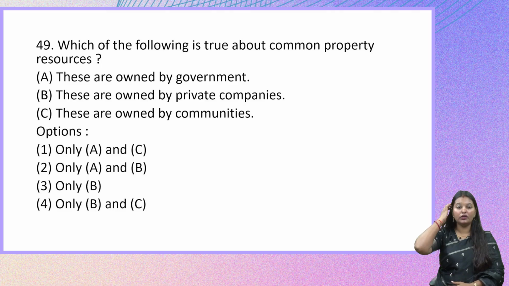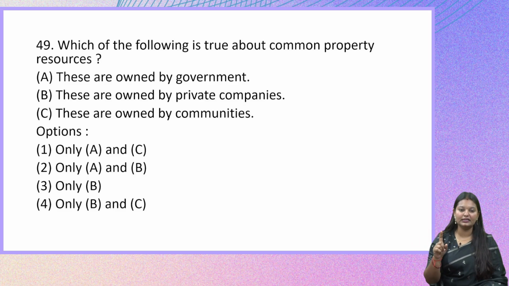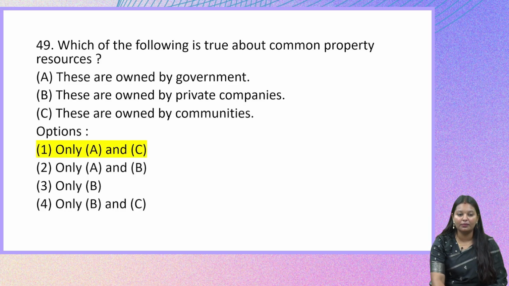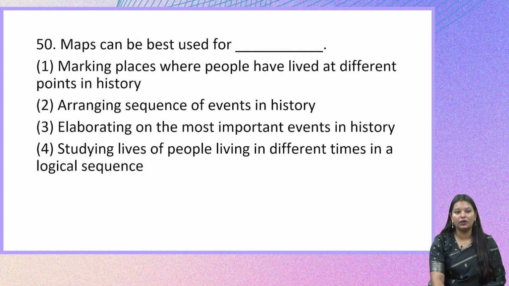When you talk about government property, it is governed by someone, but it can be used by everyone present in the community, and it will not be owned by a private company. So the statement which is false and we can remove is statement B. So the first option, only A and C statements about the common property resources, is correct. Moving on to the next question.